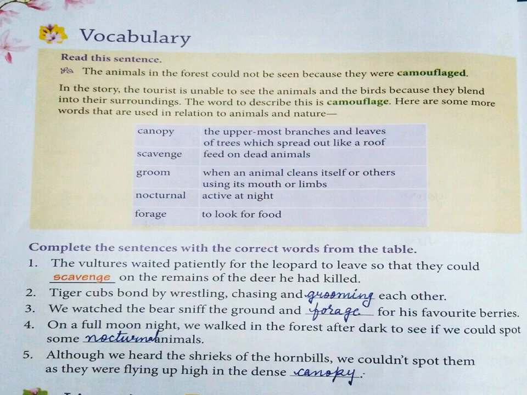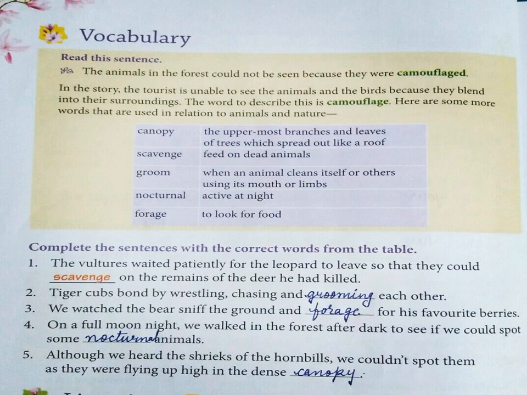So, children, we have seen in the first lesson itself what is camouflage. In the lesson, a chameleon named Henry. When animals can change their body color to match their surroundings so that they can save themselves from the attack of the enemy, that is called camouflage. So a complete concept is given one name. It is described with one word. Such words we are going to learn in today's vocabulary. Camouflage is one such example.